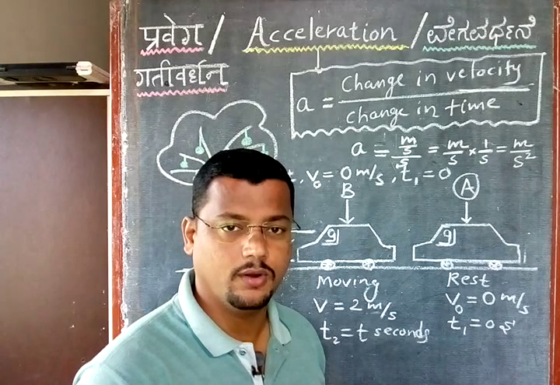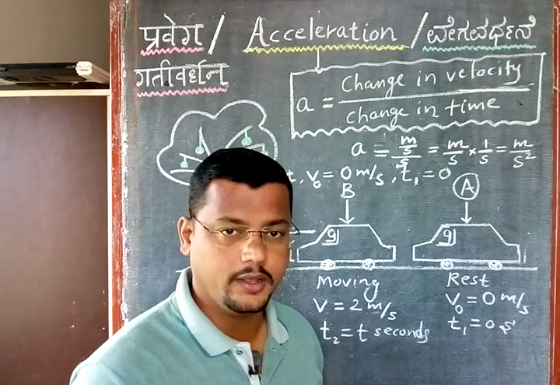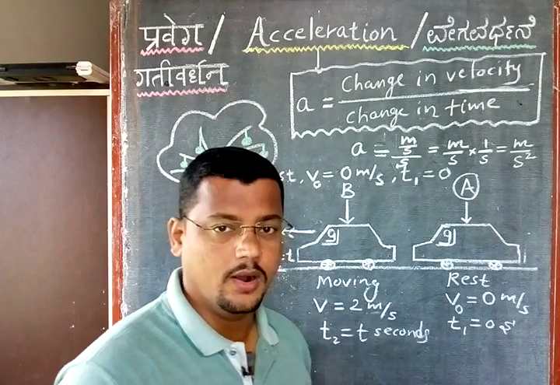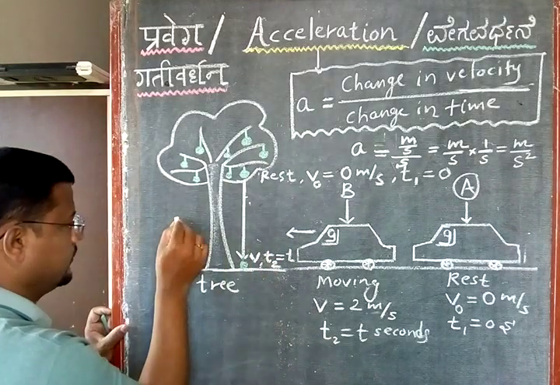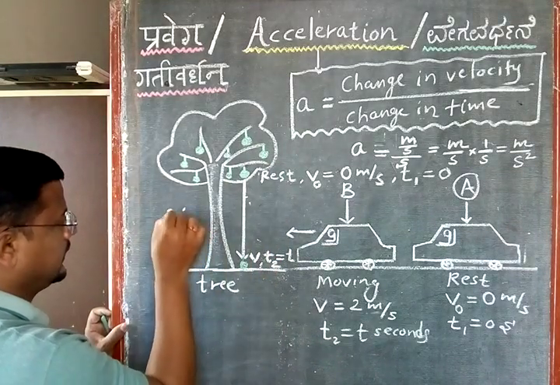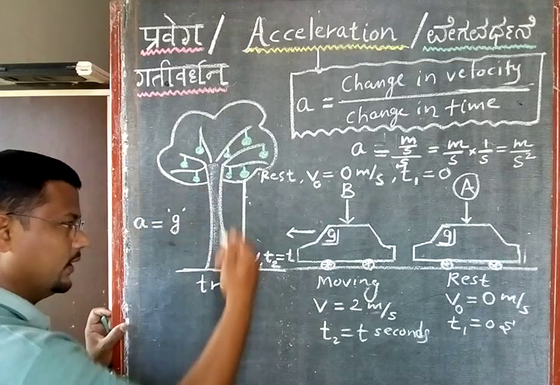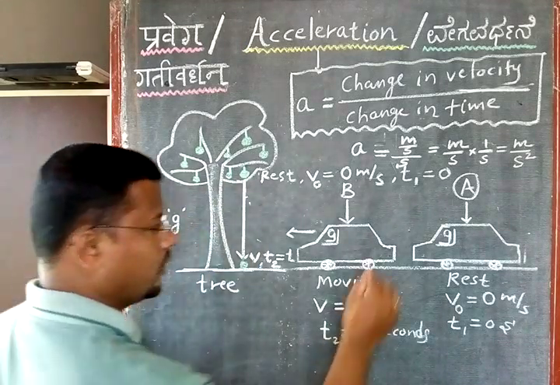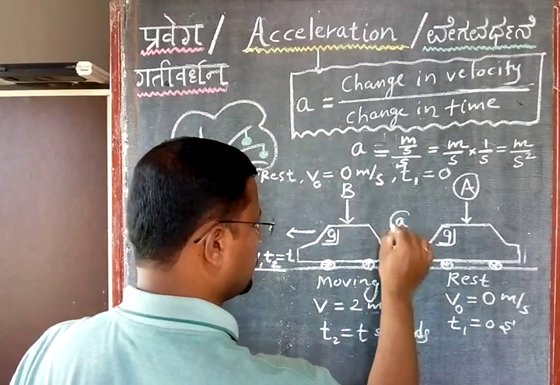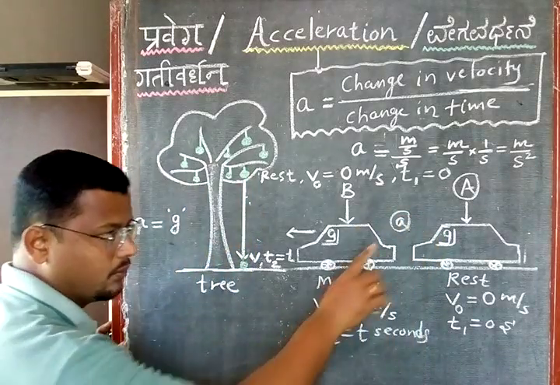And you might have seen already at your high school level the letter small g. What is small g indicating here? Is it acceleration? And this acceleration is due to what? Gravity. Here we have got acceleration, but this acceleration is not due to gravity, so I will write only a here.